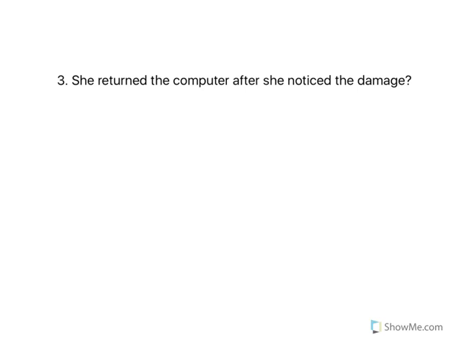The first clause says she returned the computer. So she is going to be our subject pronoun. Returned is our verb. What type of verb is this? It's a transitive verb because we're transferring the action to computer. So computer is going to be a direct object, and of course the is an article adjective. Here, after is going to be our subordinating conjunction. She is the subject pronoun of this clause. Noticed is also going to be our verb, and it's going to be a transitive verb as well, because she noticed what? She noticed damage, which is our direct object, and the is an article adjective.